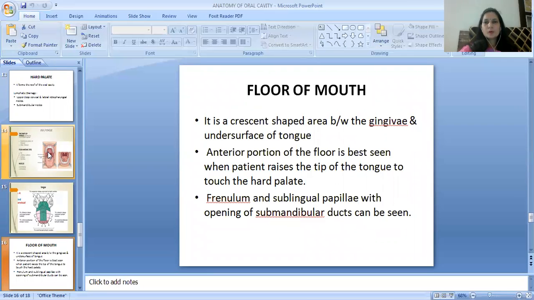The floor of mouth is a crescent-shaped area between the gingiva and the undersurface of the tongue. The anterior portion of the floor is best seen when the patient raises the tip of the tongue to touch the hard palate. Frenulum and sublingual papillae with openings of the submandibular ducts can be seen.